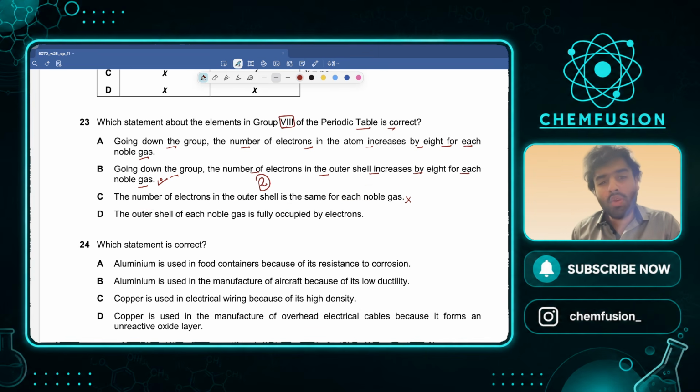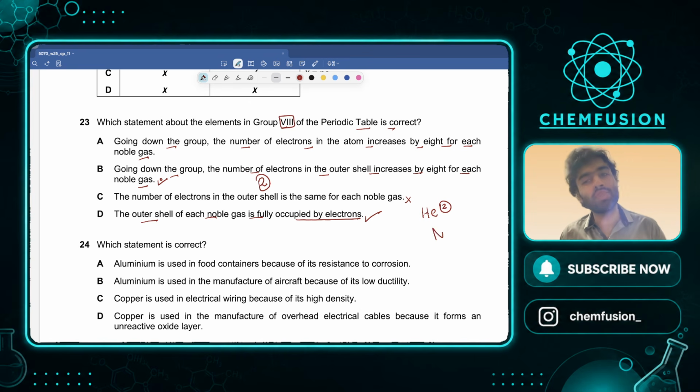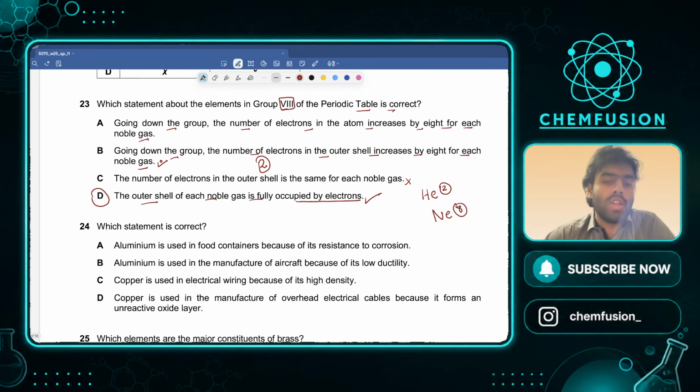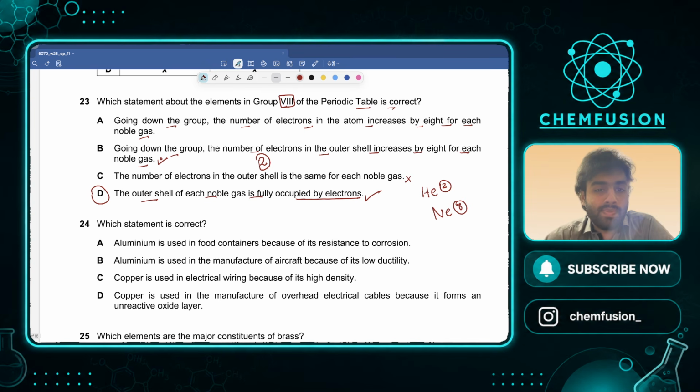The D option says outer shell of each noble gas is fully occupied by electrons. Yes, helium में 2 ही आ सकते हैं, वो fully occupied है, stable है. Neon में 8 ही आ सकते हैं, वो fully occupied है, stable है. So D is the correct option, not C. Is this clear?